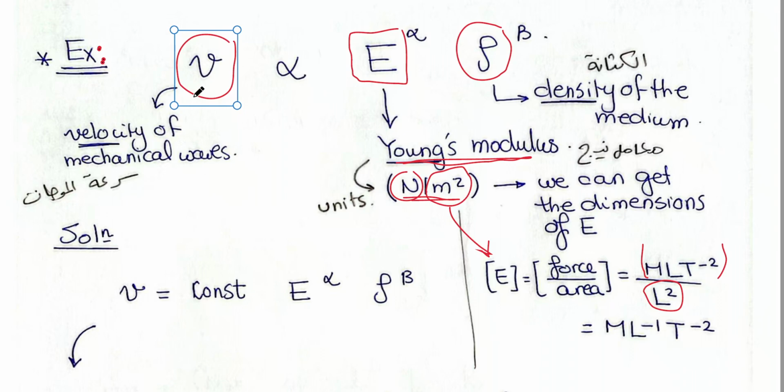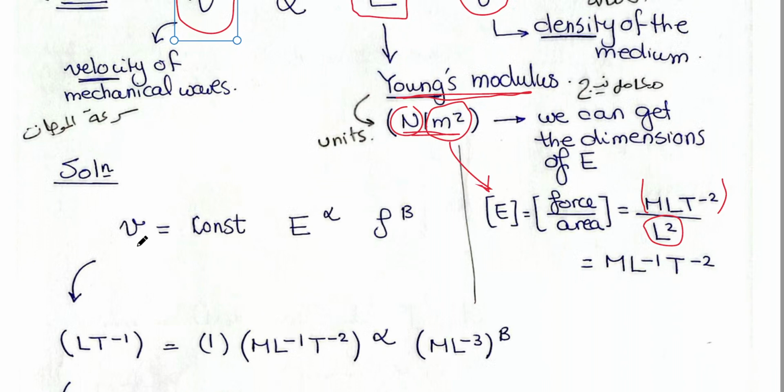This is the velocity of a mechanical wave which is passing through a medium. It depends on its Young's modulus and the density of the medium. I want to study this mathematically. So v is proportional to E and rho. But I don't know the powers. The powers are unknown yet.